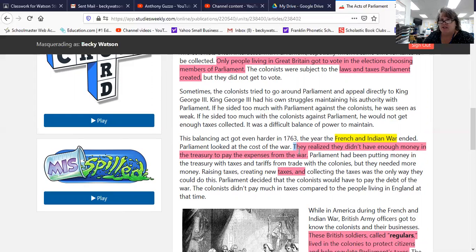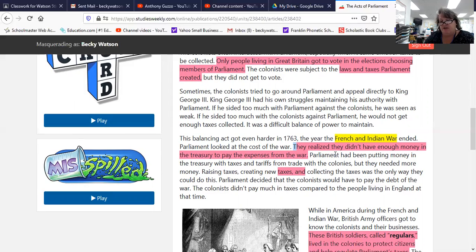Well, this is where you need to say, according to the article, right here. According to the article, they realized they didn't have enough money to pay for the war. And that was the French and Indian War. Notice I have that in yellow. So the question is, why did Parliament decide to raise taxes? The article says they didn't have enough money to pay the expenses from the war. That's your answer right there, okay?